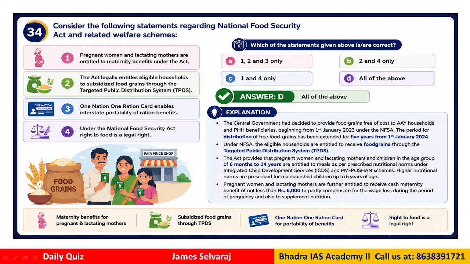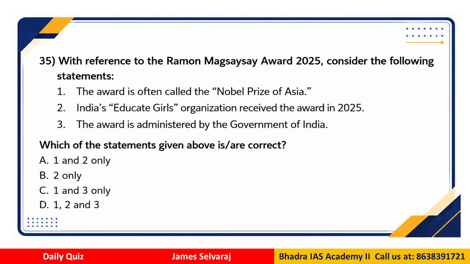The Act also follows the targeted PDS system, and One Nation, One Ration Card was introduced during the time of COVID to benefit migrant workers. So it has that interstate portability, and under the National Food Security Act, the right to food is basically a legal right. Clear? These are very basics that we need to be familiar with, because even at a higher level exam like UPSC, these kinds of questions can be asked.